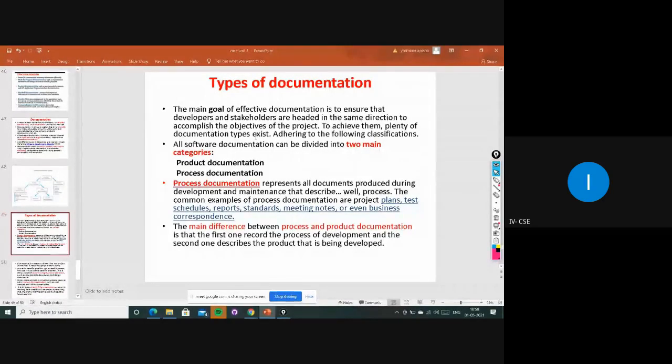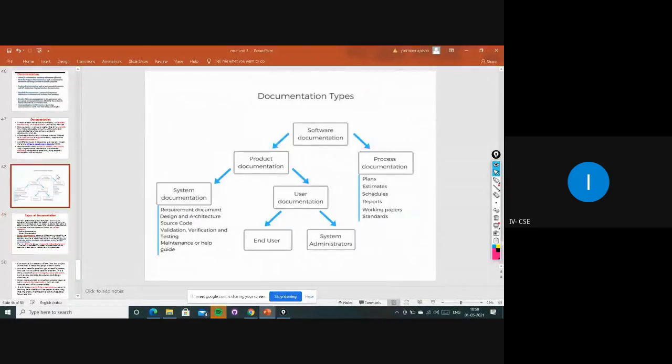Once you Google it and search, you can understand, right? According to the textbook, we have these two types. All software documentation can be classified into two main categories. One is the product documentation and the second one is the process documentation, as we discussed, right? You have to draw this diagram and explain all these things, right?